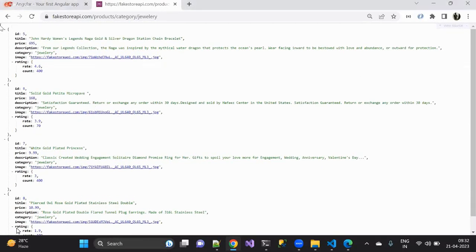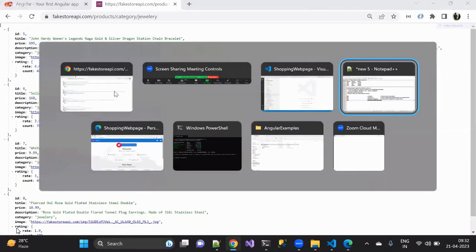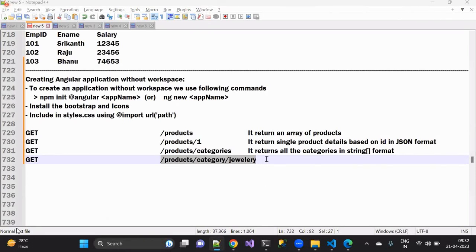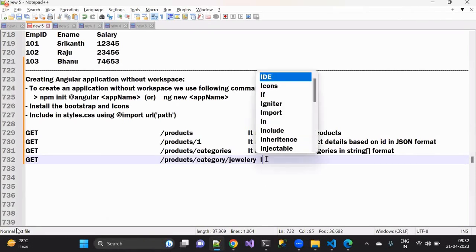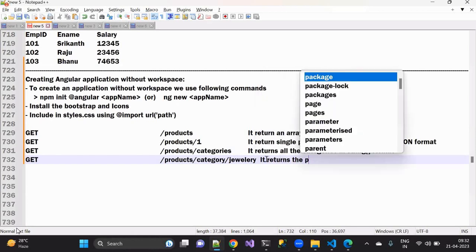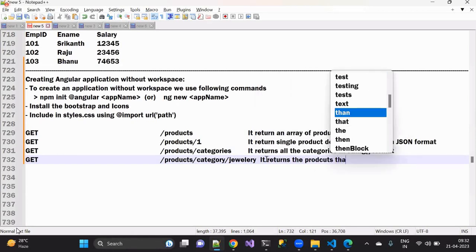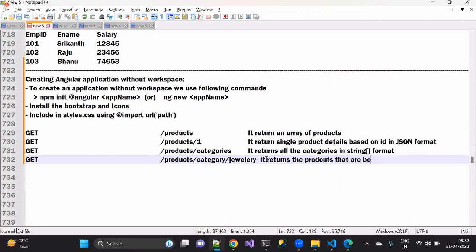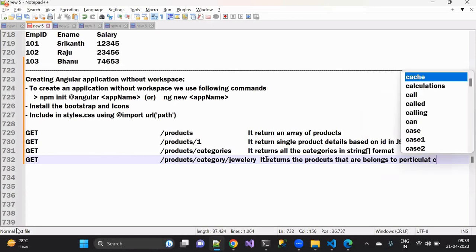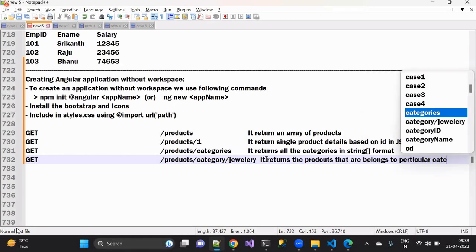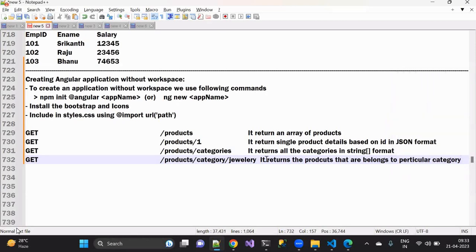If you observe, it is an array, and in that array we have JSON objects. So it returns the products that belong to a particular category. That's it. So this is how it is going to be, guys.